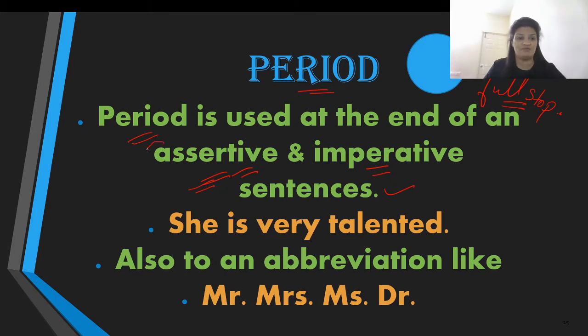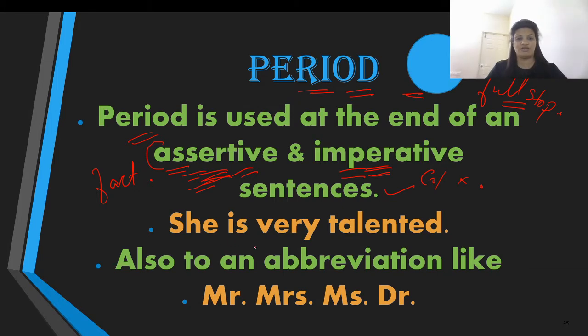But still, let me give you a little insight about what an assertive statement is. An assertive statement is a statement that declares or states a fact, and it ends with a full stop. An imperative is a kind of statement which gives commands or requests, and it also ends with a, not with a question mark, with a full stop. So assertive and imperative statements end with a period.